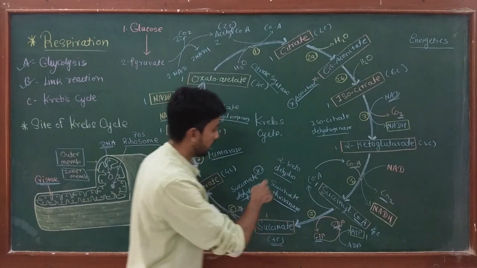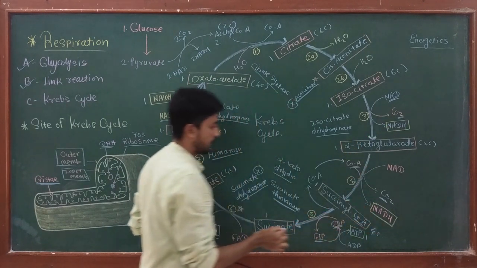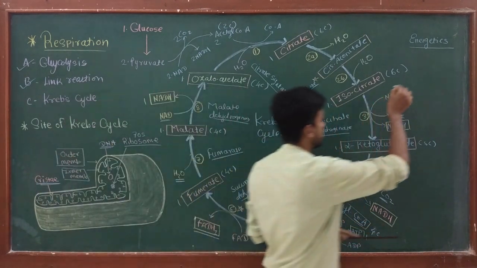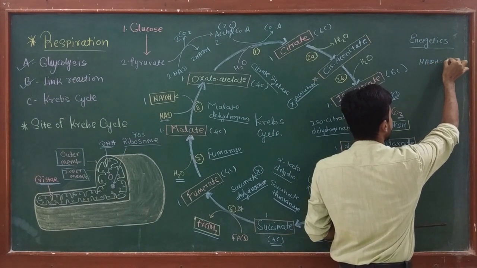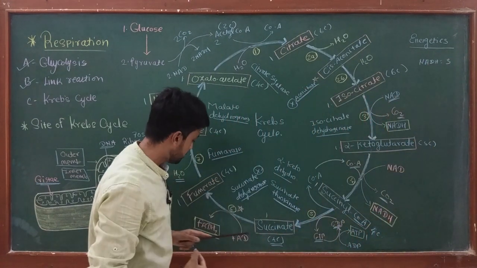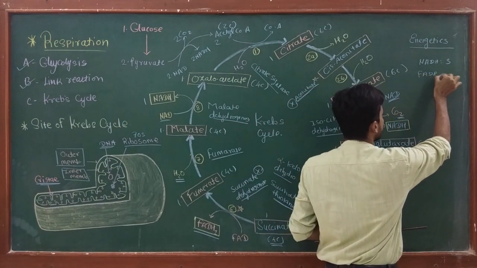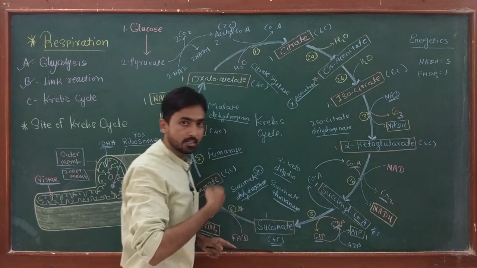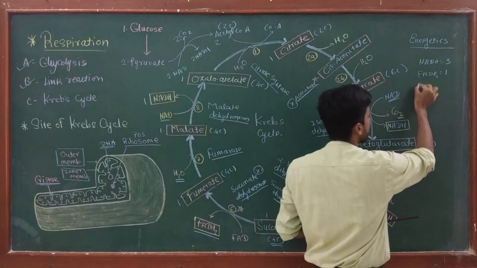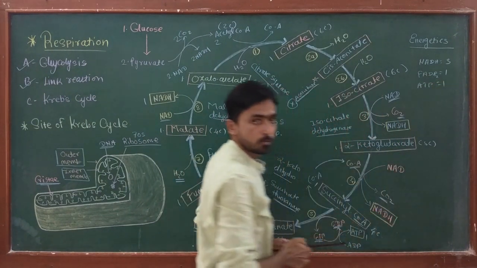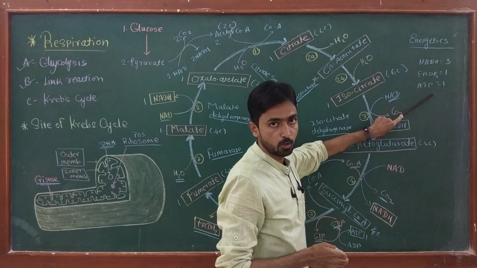Now here you can see when the cycle runs a single time, it produces 1, 2 and 3 NADH. So in a single turn, how many NADH are produced? 3. As well as at the same time, the cycle produces 1 FADH2. And energy is produced in the form of the energy currency, which is ATP. So during a single turn, 3 NADH, 1 FADH2 and 1 ATP molecule are produced.